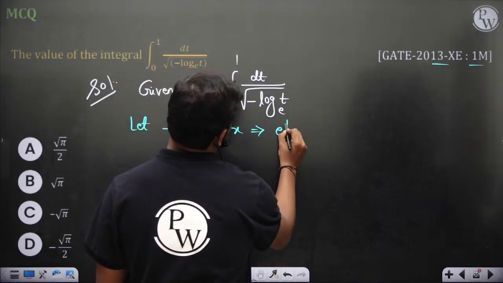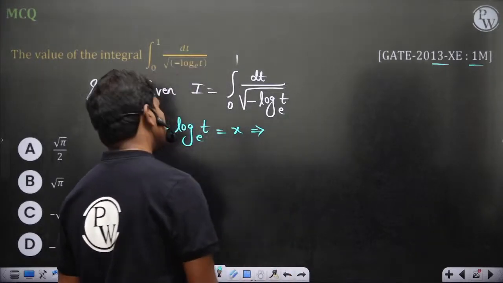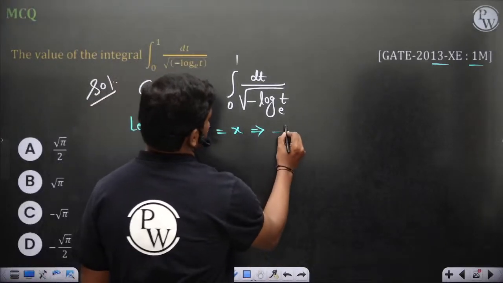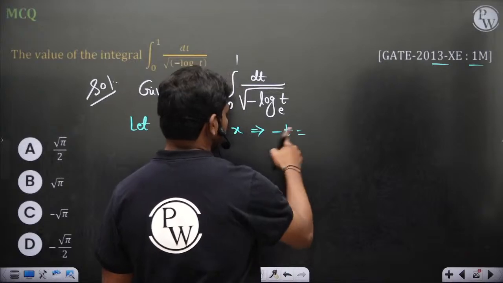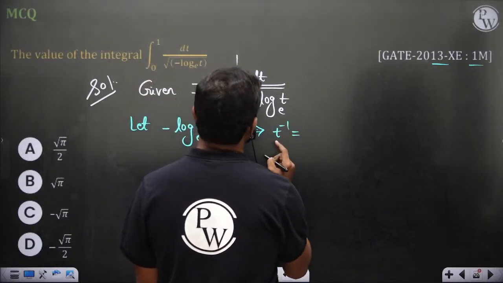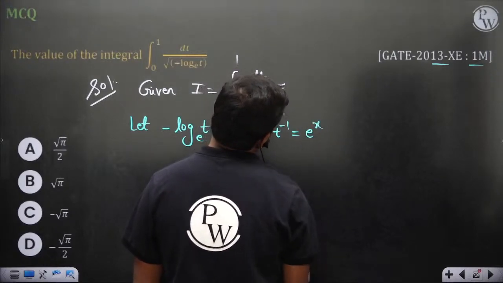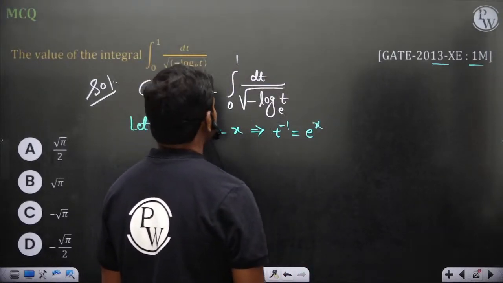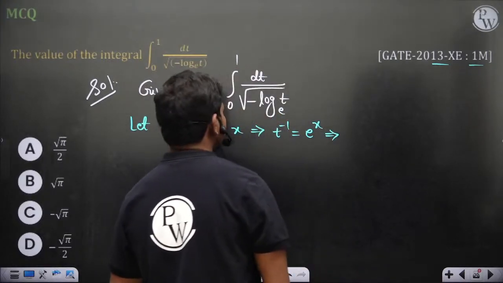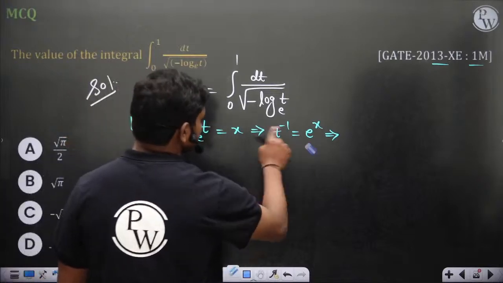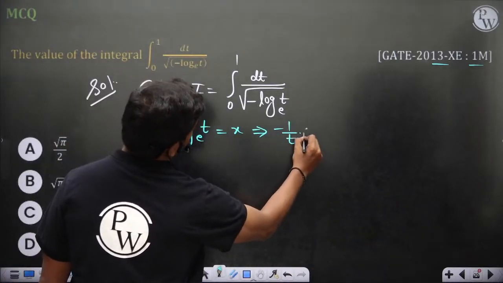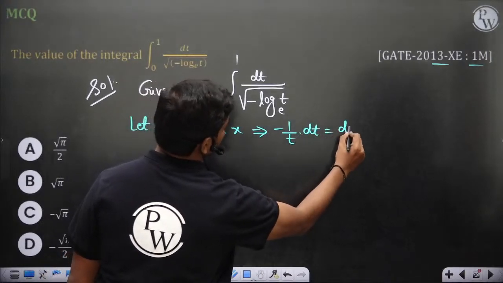So minus log t is equal to x, so t power minus 1 is equal to e power x. If you differentiate it on both sides, minus 1 by t dt is equal to dx.